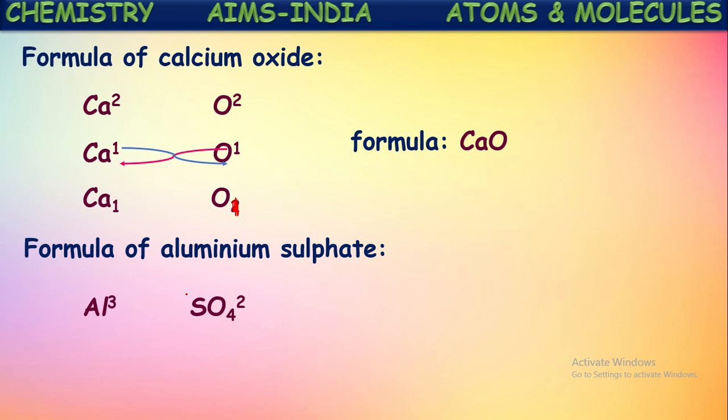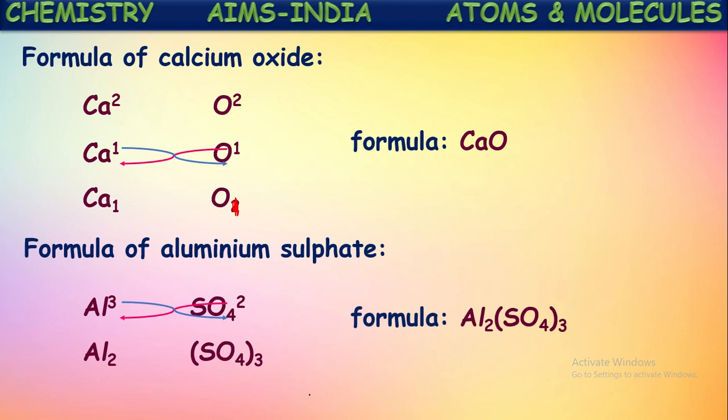You have to remember here one thing. Here there are more than one atoms and it is getting a number more than one. Then compulsory is all atoms should be kept in the bracket. Now crisscross this, we get like this. So SO4 should be kept in the bracket before writing this number 3 here, because there are more than one atoms. For this all these 3 will be applied. Okay, now the molecular formula of aluminium sulfate becomes Al2(SO4)3. So in this way it is pronounced aluminium sulfate, Al2(SO4)3. Okay, this is the molecular formula of aluminium sulfate.